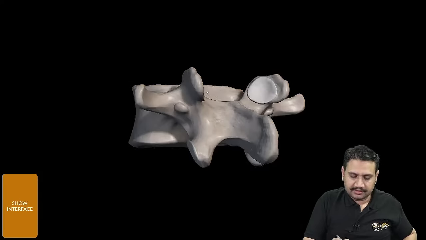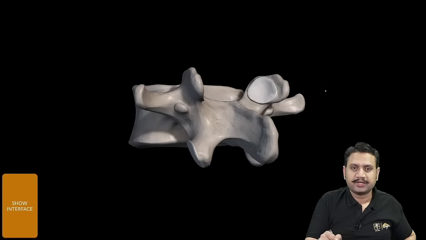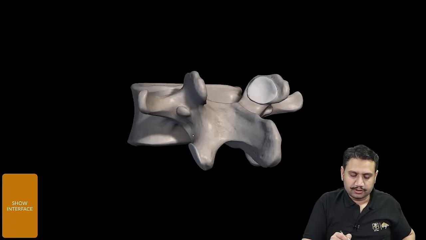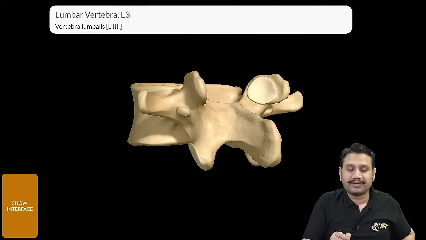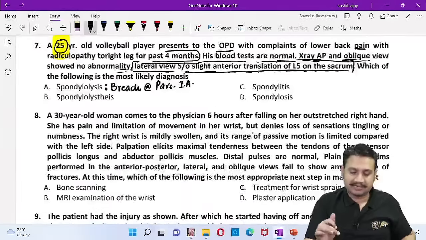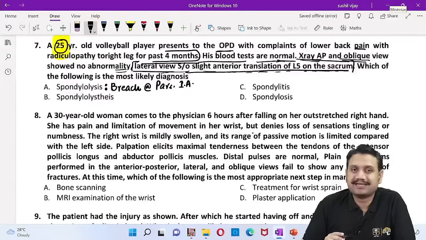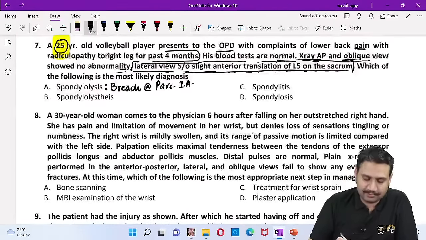The dog that is being made here along my pointer. Just over my head you can see the pointer. So when you see the oblique view, this is a dog being created. And the superior articular facet and the inferior articular facet, the area in between, this neck area of the dog, is made by what? The pars interarticularis. Okay. So a break at this area, the pars interarticularis, is spondylolysis.